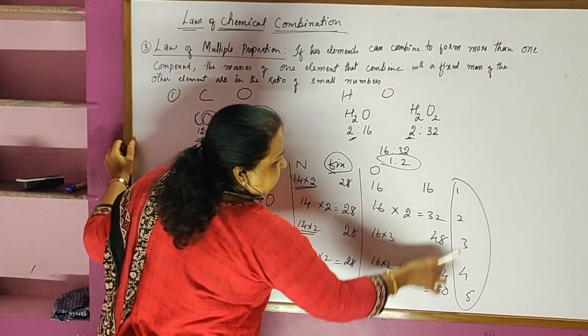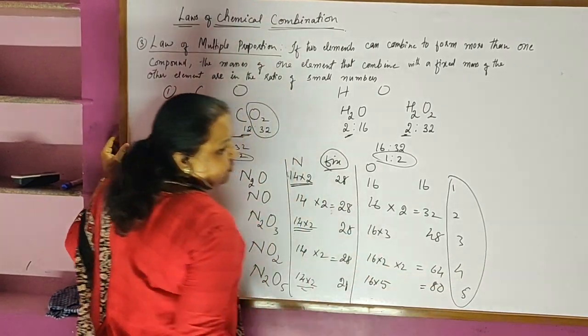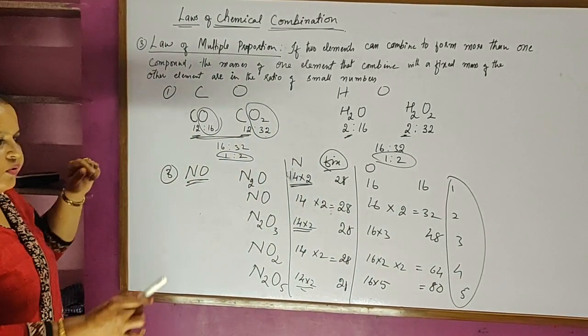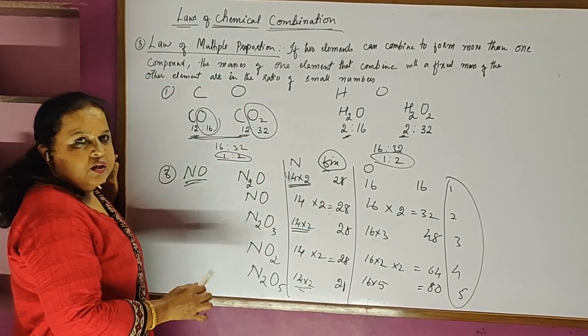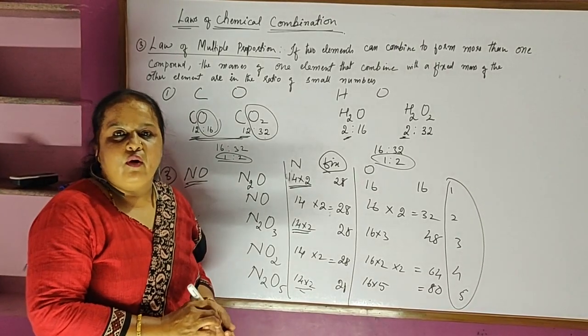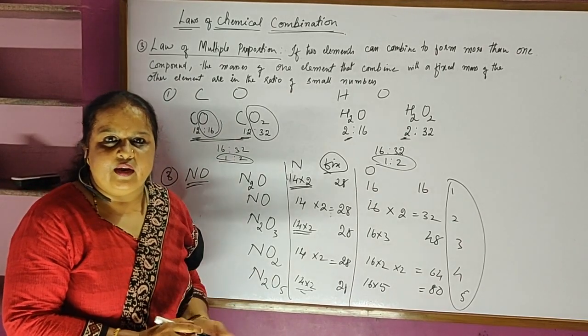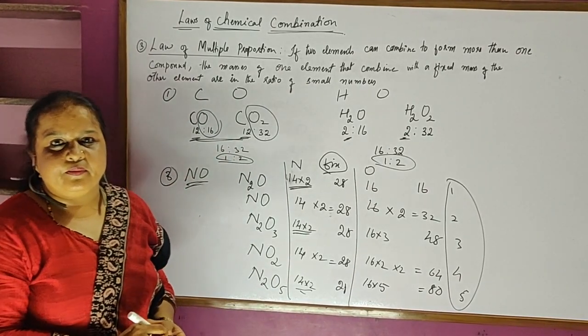Here we are taking nitrogen as the fixed mass. The other element, oxygen, is combining in a simple small ratio of whole numbers, 1 is to 2 is to 3 is to 4 is to 5. So whenever different compounds are formed by two different elements, it is always in a simple ratio of the other element when you fix one.